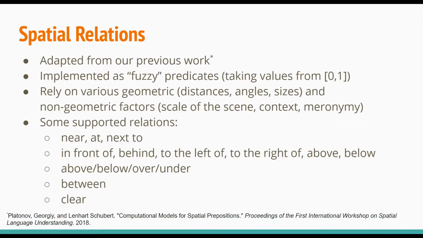arguments. We model spatial prepositions as probabilistic predicates constructed from sets of factors, which are primitive geometric and functional relations that are usually accompanying or correlate with a specific spatial configuration. These predicates operate on the 3D imagistic scene reconstructed in Blender. Examples of factors are the scale distance between the centers of two objects, whether two objects are in contact, whether they are of certain shapes or types, and so on. These factors then are either linearly combined or maybe the maximum out of them is taken depending on a specific relation.